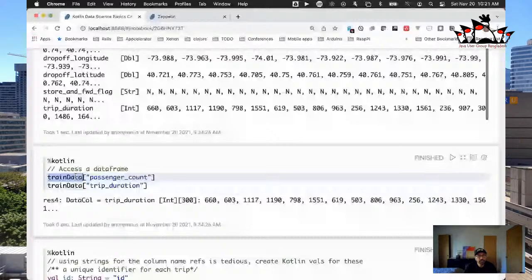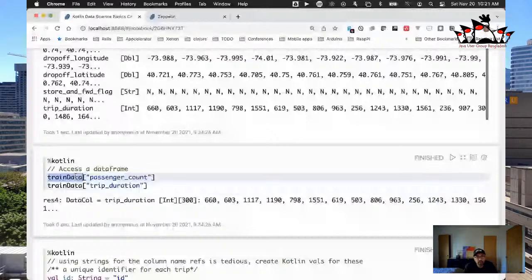All right. So the first thing I want to do to make this a little bit more sane is that rather than using the actual string that references each column, I've just created a variable like vendor ID, pickup date time. It just matches the specific string that represents that column in that data frame, so that I don't make some kind of spelling mistake and mess things up, right? It's a little bit of defensive programming. So I've just created these variables that represent all of the different columns in that CSV file, which has been imported into the train data or training data variable.